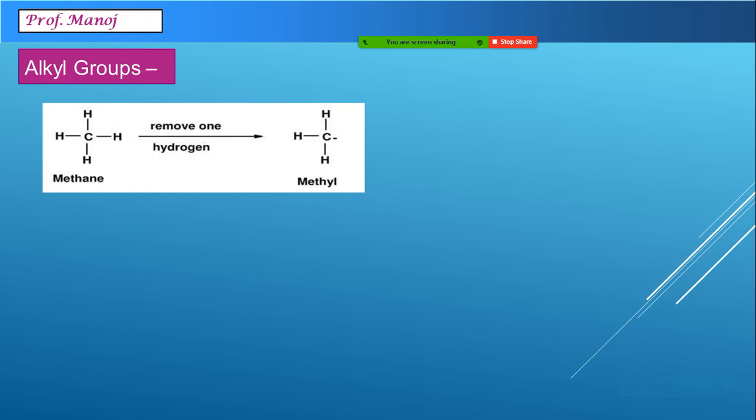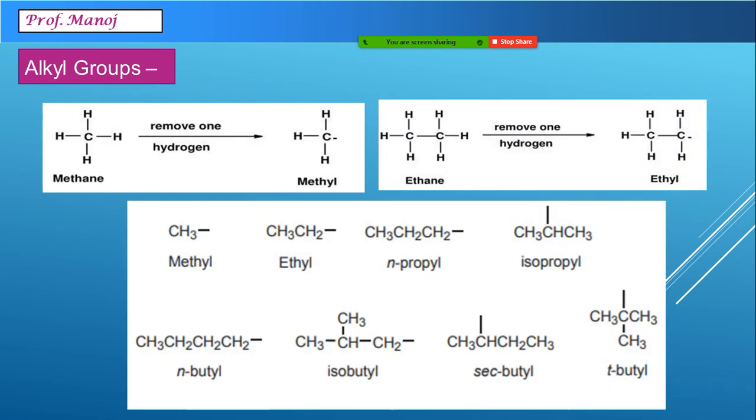The next group which we are going to study are basically alkyl groups. In alkyl groups, from an alkane, hydrogen is removed to write an alkyl group. From where we have deleted the hydrogen, there the functional group will be placed. For example, from methane you can see the first compound, one hydrogen has been deleted. So where that dash incompleteness is shown, there we can place a functional group like say OH.